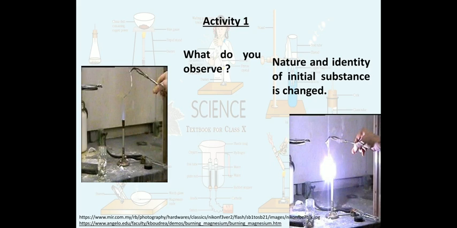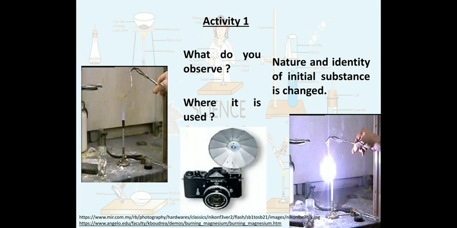Like, okay, so where can you guess where this dazzling white light is used? You might have seen some antique cameras in which you may have seen a blast flash, or the flash bulb, which is used once to give a flash, and after that we have to replace those bulbs.